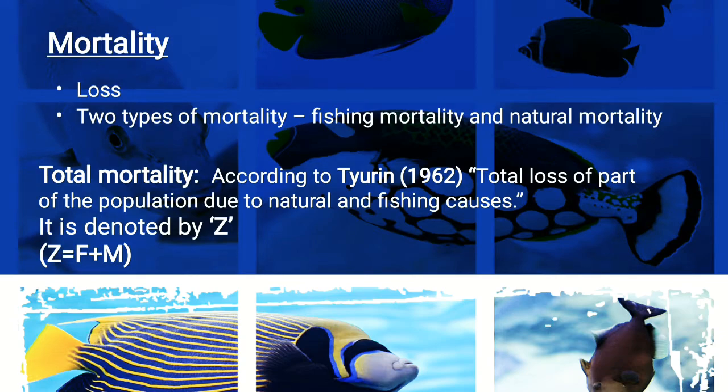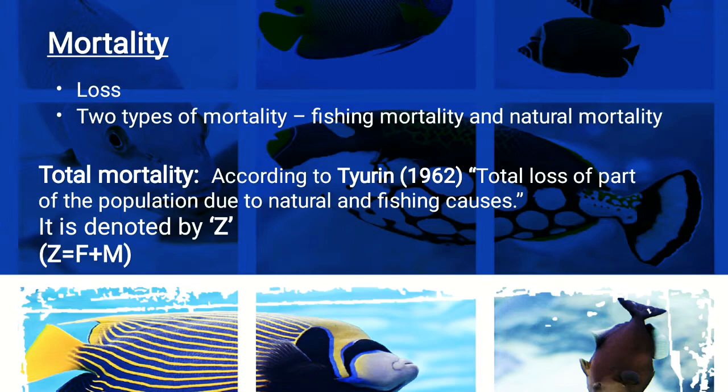So total mortality is the factor that reduces the stock, and it is divided into two types, that is natural mortality and fishing mortality, which happens due to fishing. So total mortality we have to estimate, and for the estimation of total mortality there are some formulas which we have to learn. Mortality here is the loss of stock, and there are two types of mortality: fishing mortality and natural mortality.